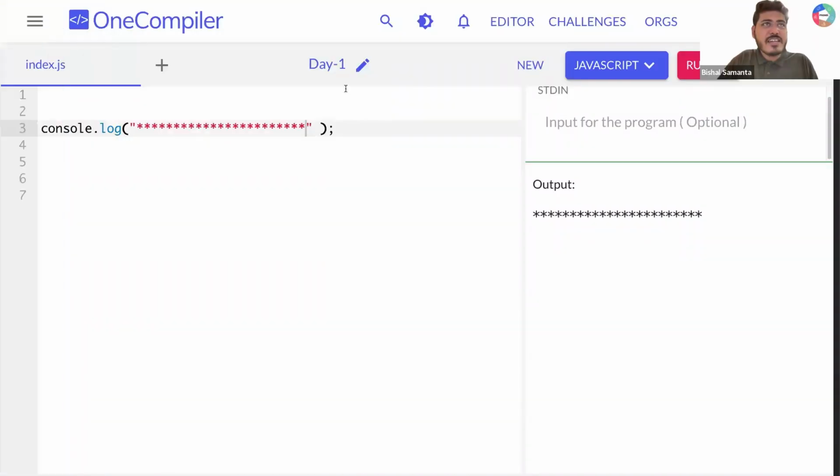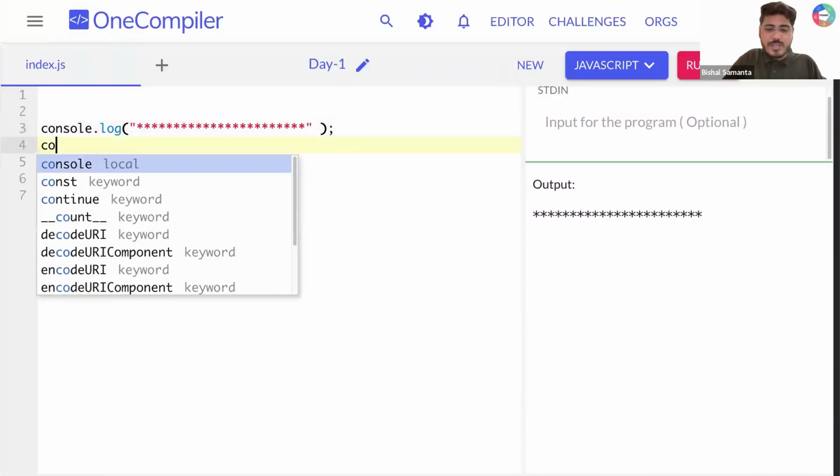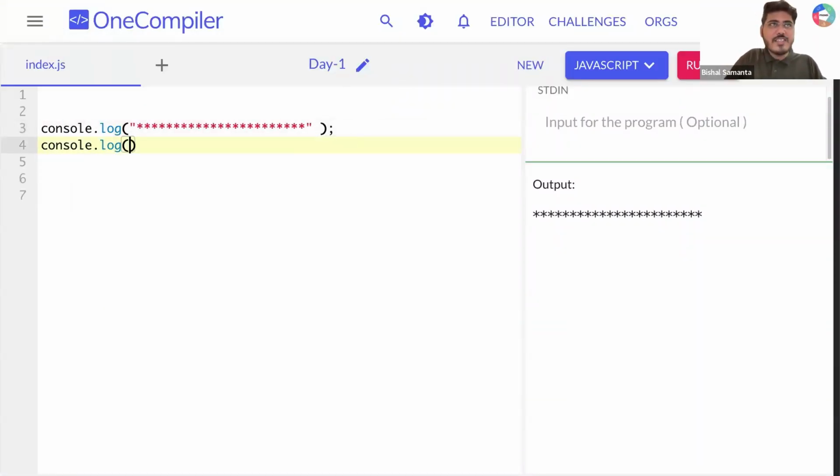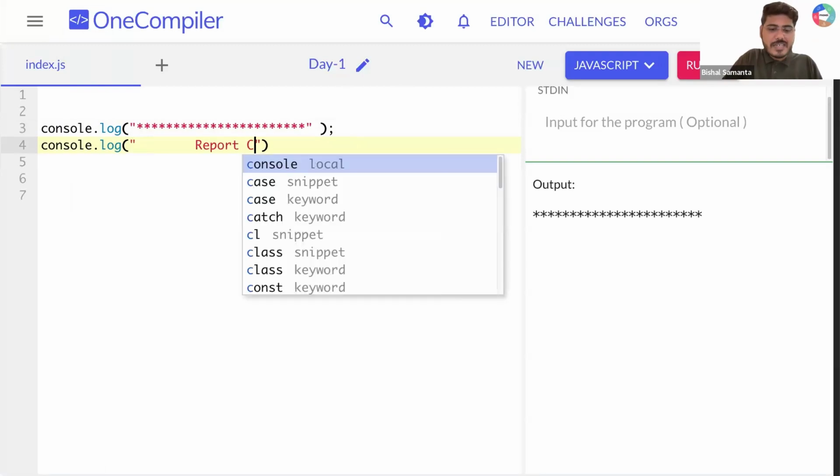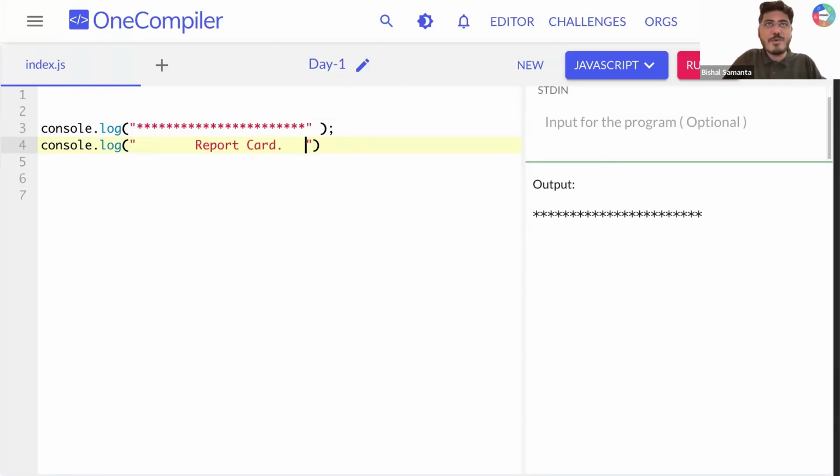I'm writing one more console.log, and inside that I'm writing a space, and then let's say report card, and then some more space. I need to keep it in the middle, so let's try to keep it as middle as possible. Now let's run this.